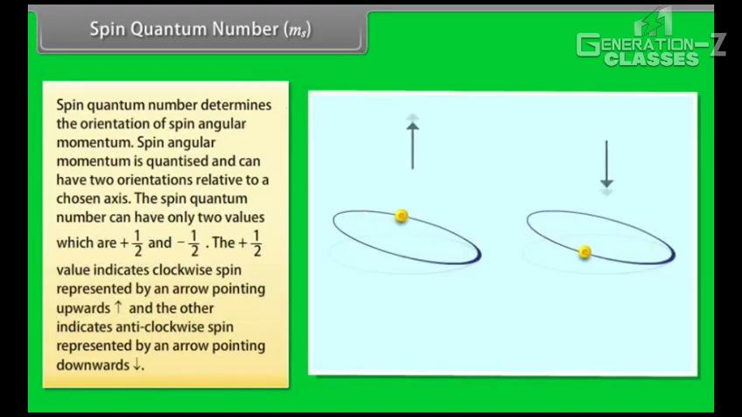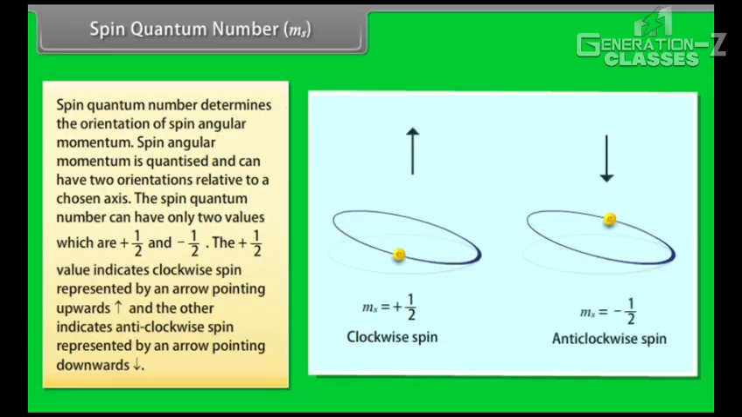Spin quantum number, Ms. Spin quantum number determines the orientation of spin angular momentum. Spin angular momentum is quantized and can have two orientations relative to a chosen axis. This spin quantum number can have only two values, which are +1/2 and -1/2. The +1/2 value indicates clockwise spin represented by an arrow pointing upwards, and the other indicates anti-clockwise spin represented by an arrow pointing down.